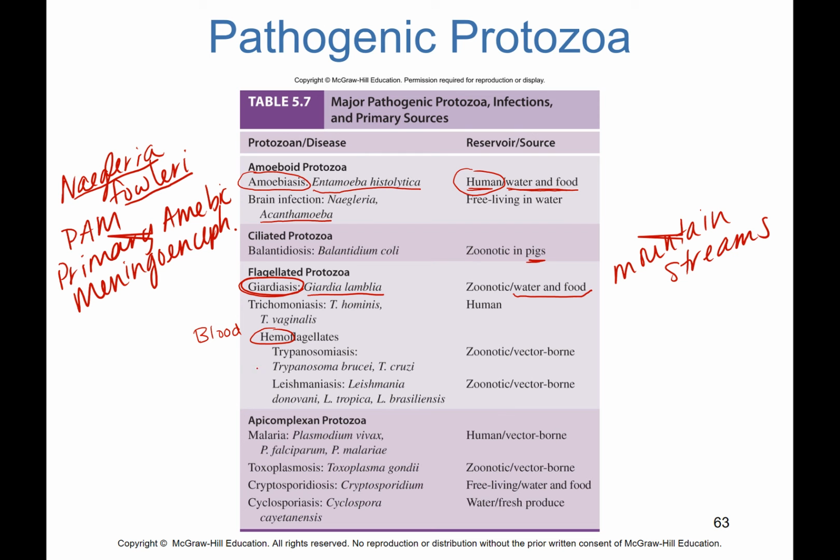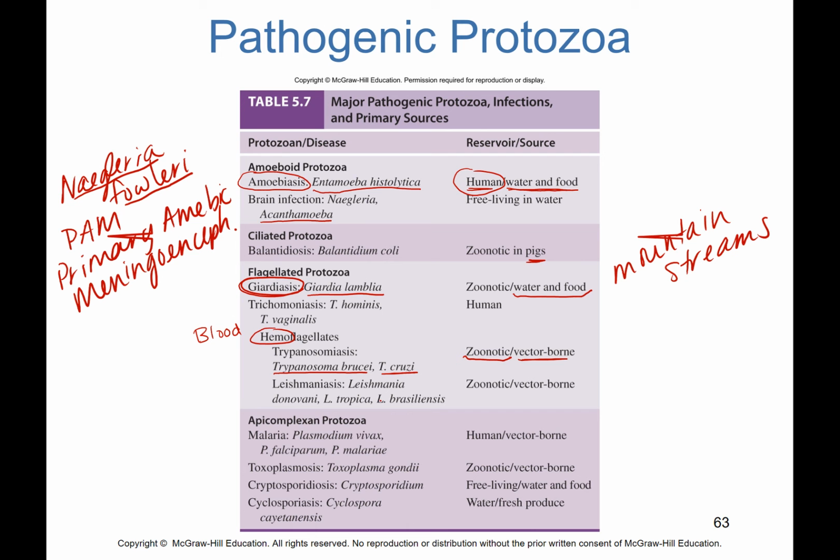So trypanosomiasis is caused by an organism called Trypanosoma brucei, and there's actually two subspecies of that. And Trypanosoma cruzi, and we'll talk about those in a minute. They have their own slides. Zoonotics, they've crossed from animals to humans. And they're vector-borne. They're carried by things like mosquitoes or another insect, depending on the species.